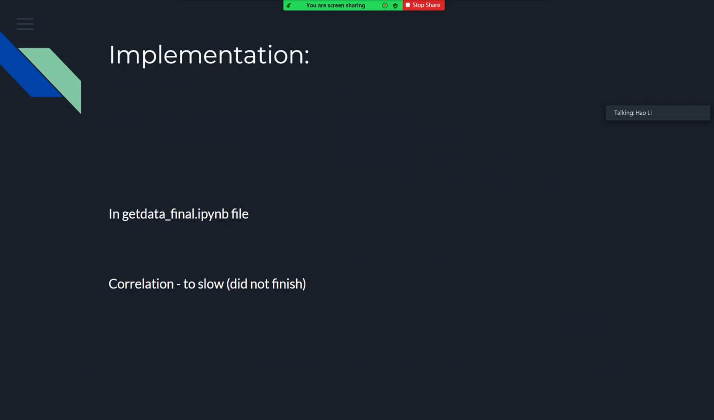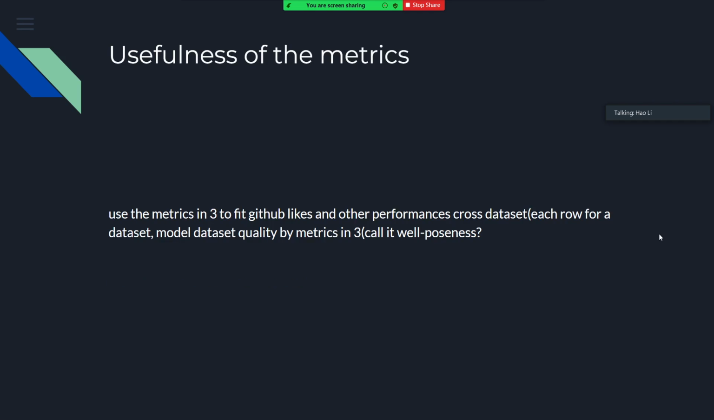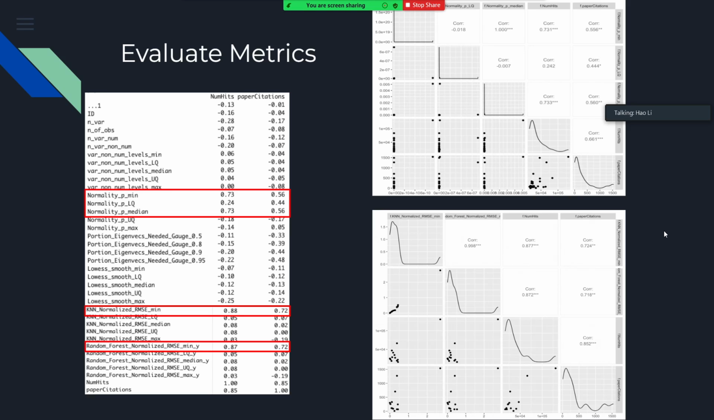The implementation of the code is in the Python notebook, but we skipped the evaluation of the correlation, the fractal correlational dimension, because it's too slow and didn't finish. And then we evaluate the performance.